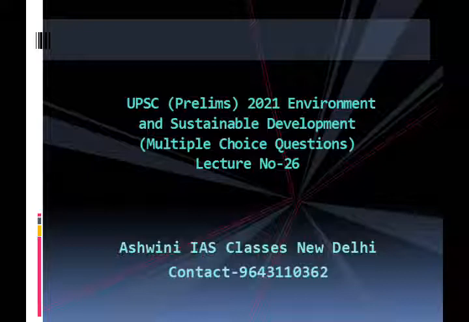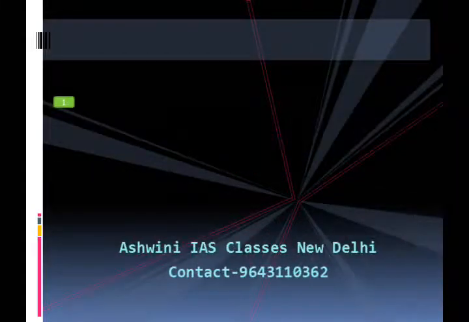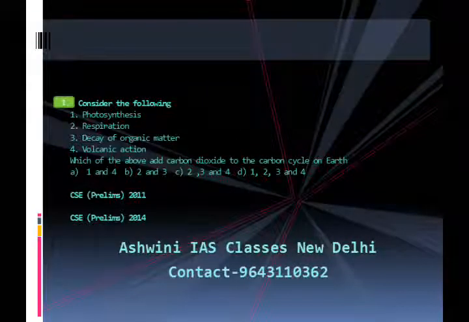Now let us move to the first question. Consider the following. First, photosynthesis; second, respiration; third, decay of organic matter; fourth, volcanic action. Which of the above add carbon dioxide to the carbon cycle on Earth? A. 1 and 4, B. 2 and 3, C. 2, 3 and 4, D. 1, 2, 3 and 4.